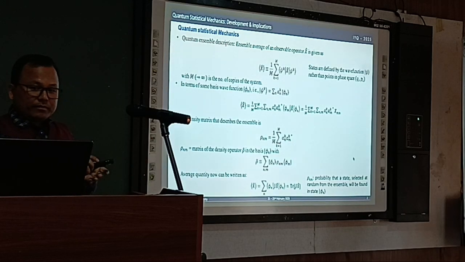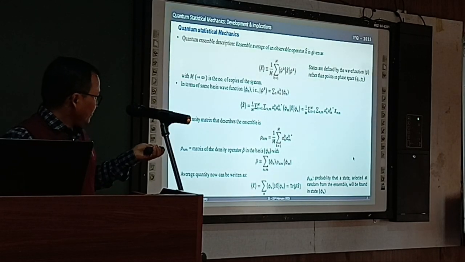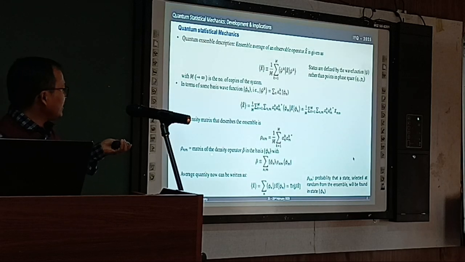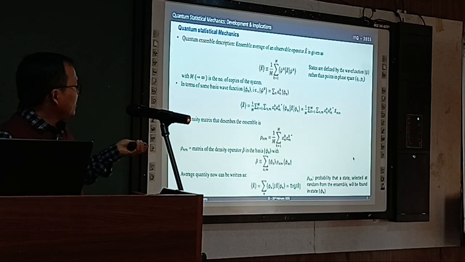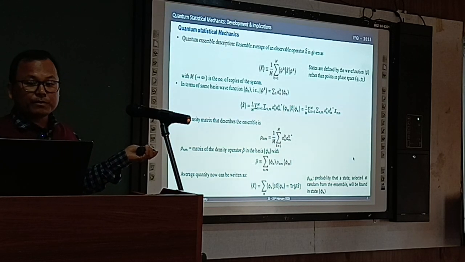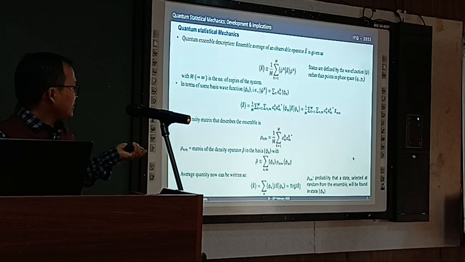So this is the amplitude of that function here, and this density matrix can be obtained from the density matrix operator, or simply the density operator rho here, and the average quantity can now be written as this.